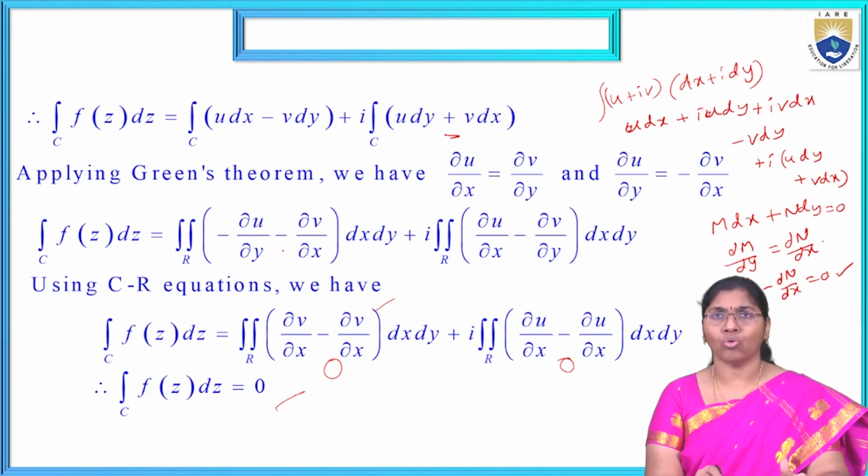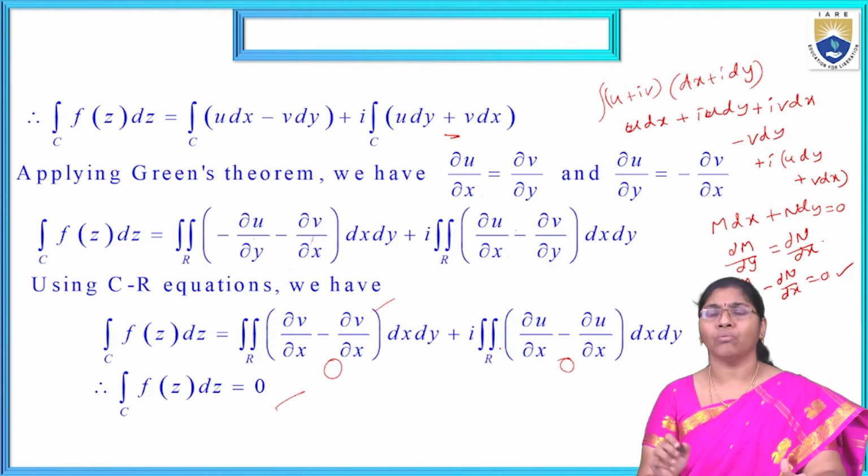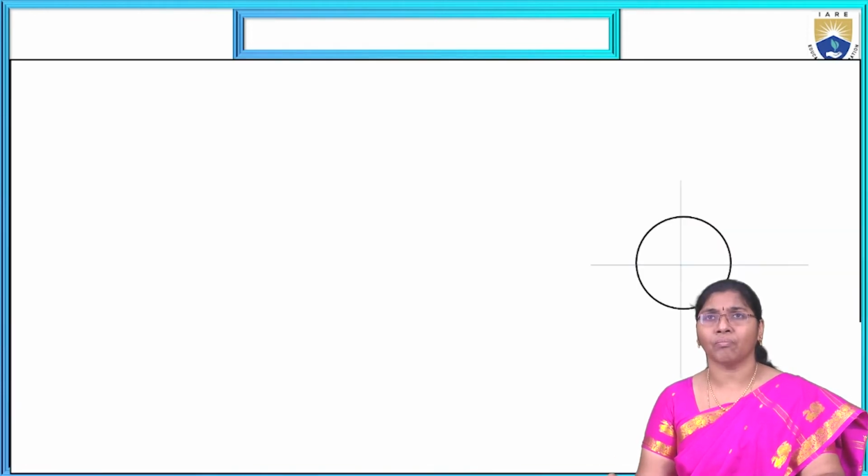Simply we are using ∂u/∂y equal to minus ∂v/∂x. Substituting here, it is minus, so we get plus ∂v/∂x minus ∂v/∂x. This one is as it is. Now here ∂u/∂x is as it is, and ∂v/∂y is nothing but ∂u/∂x. Substituting that, we get 0. This is Cauchy's theorem.